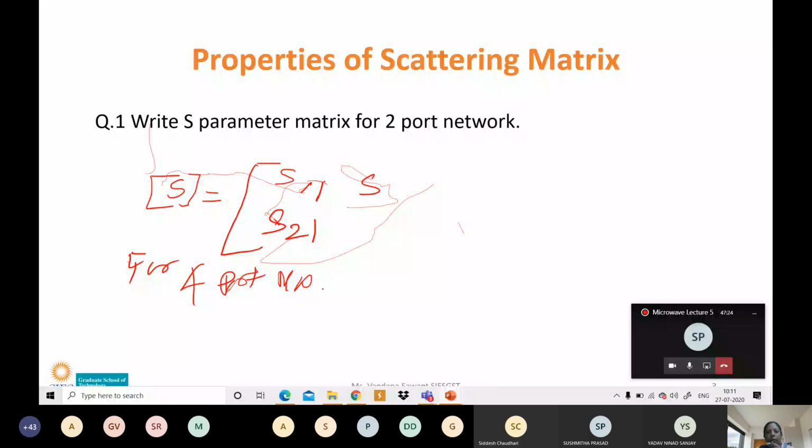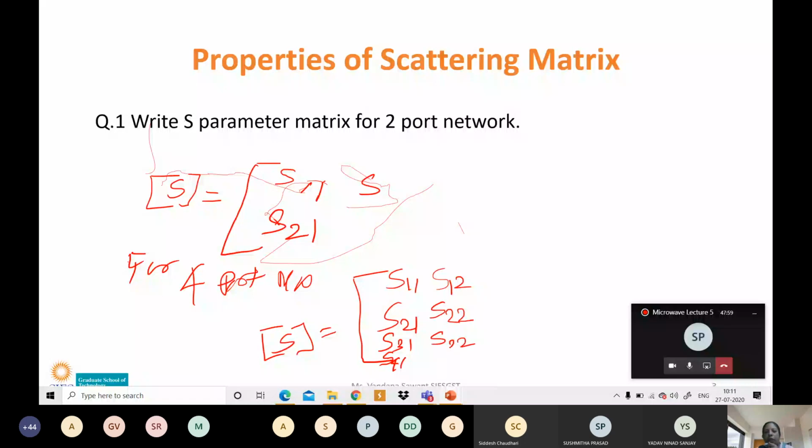This is your S matrix. Then if your incident signal is at 1, reflected signal may be available at 1. Incident is available at 1, reflected may be available at 2. Incident at 1, reflected at 3. Incident at 1, reflected at 4. Similarly, if incident is at 2, reflected may be available at 1, at 2, at 3, at 4, right?